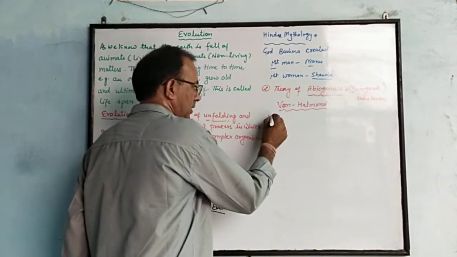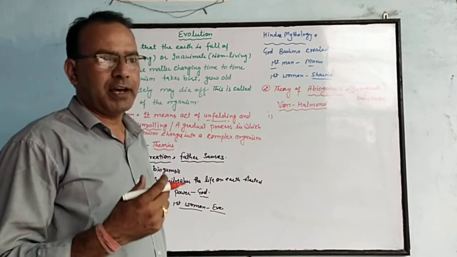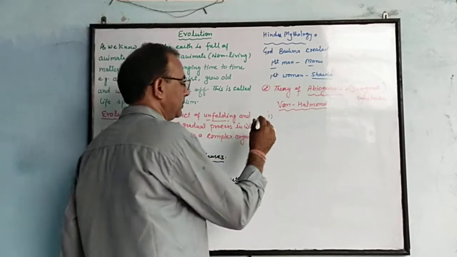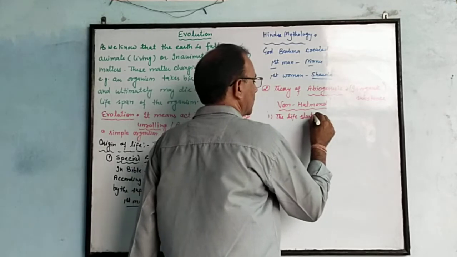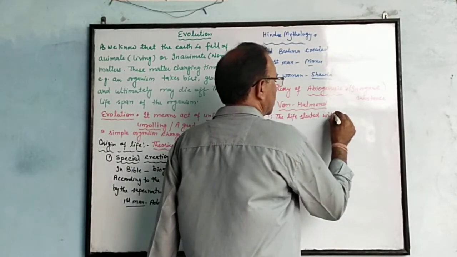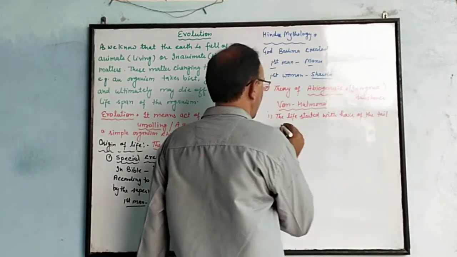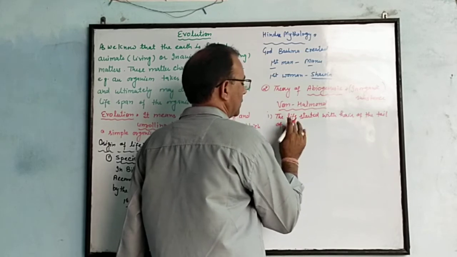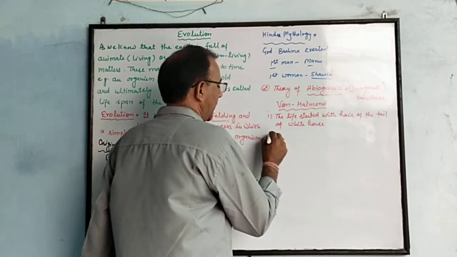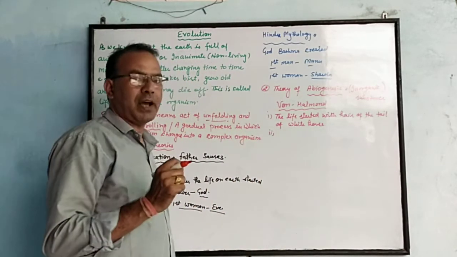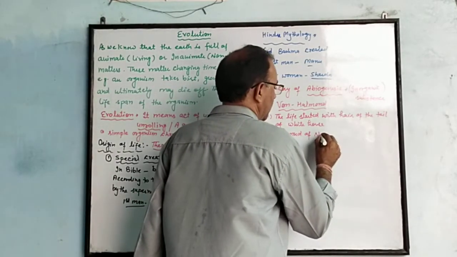According to this theory, he proposed that life started on earth with the hair of the tail of a white horse, and second, the mud of the Nile river.